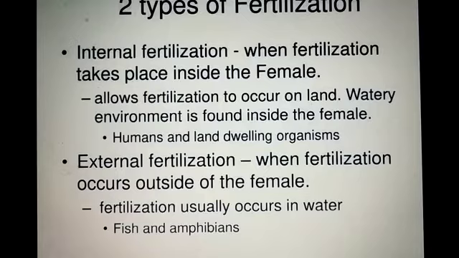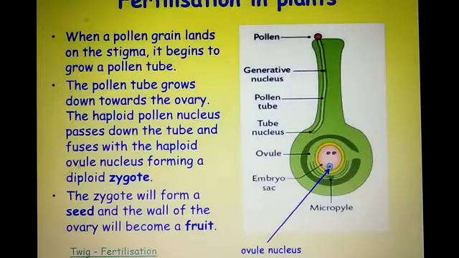Internal fertilization allows fertilization to occur on land, as a watery environment is found inside the female. For example, human. External fertilization occurs outside of the female body, and usually occurs in water. Example, fishes and amphibians.